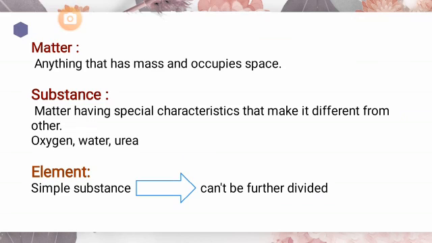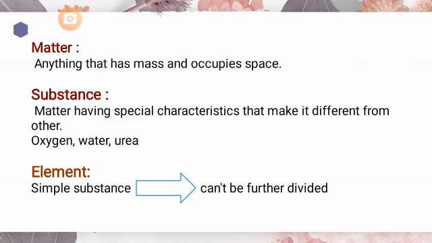Okay. Next is the substance. Matter having special characteristics that make it different from others. For example, there is a chair that is made up of plastic and there is a table that is made up of wood. These two matters are different from each other. Why? Because their properties are different. So matter that has special characteristics that make it different from other matter is called substance.